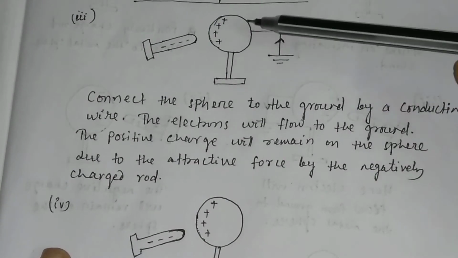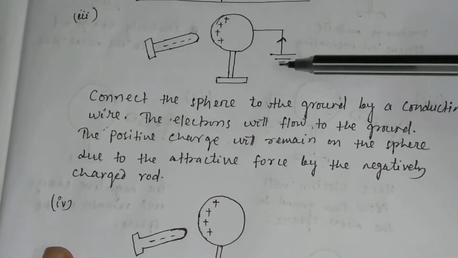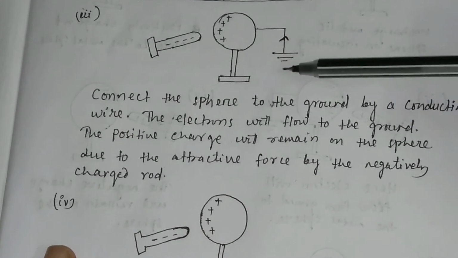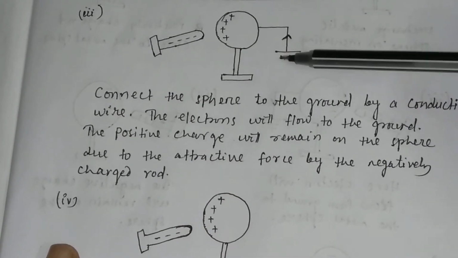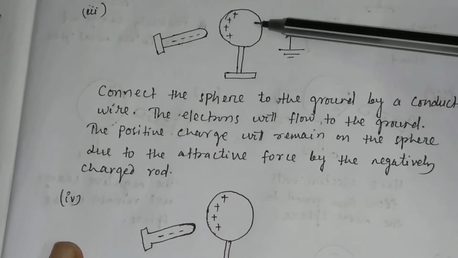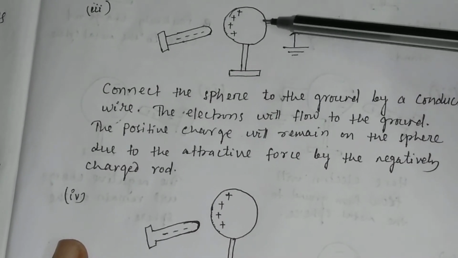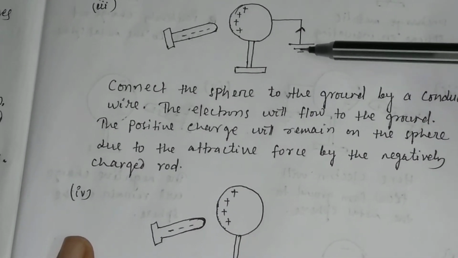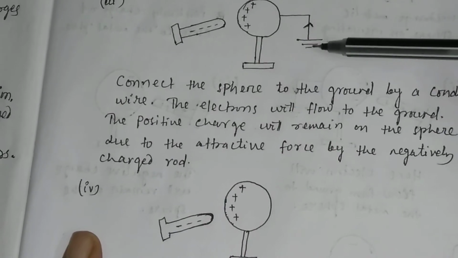Why will electrons go from this sphere to the ground? Because the electronic charge here is more than the ground, so the electrons will go to the ground.